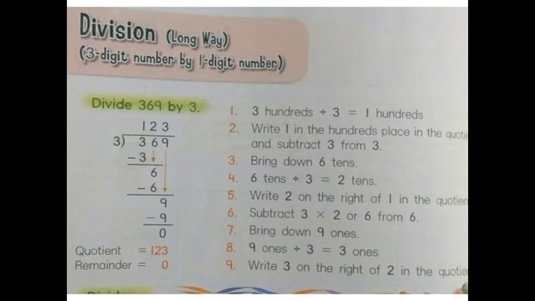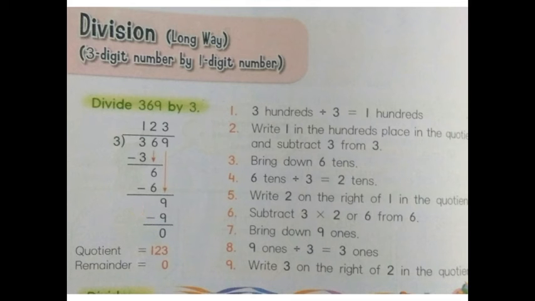So we will read the table. 3 ones are 3, 3 twos are 6. When you read the table of 3 two times, you got 6. So we got 6. So what did we do? 2 is the quotient and 6 is written here. Clear? Now you have to subtract these two numbers. 6 minus 6 is again 0. So you can put a cross or 0.